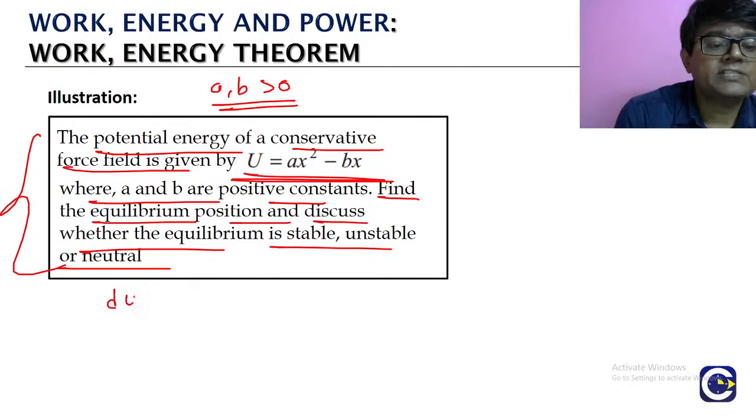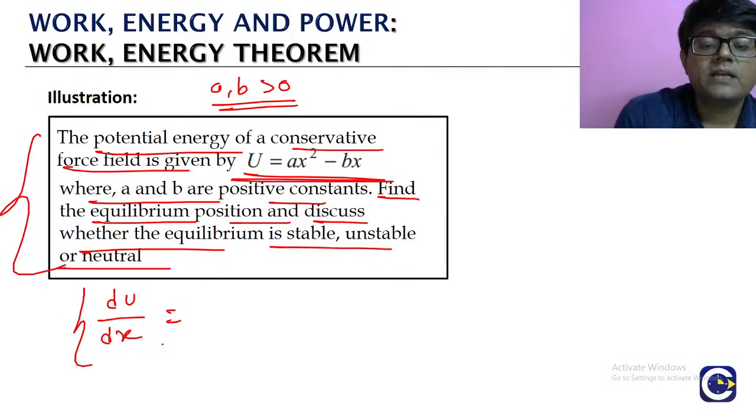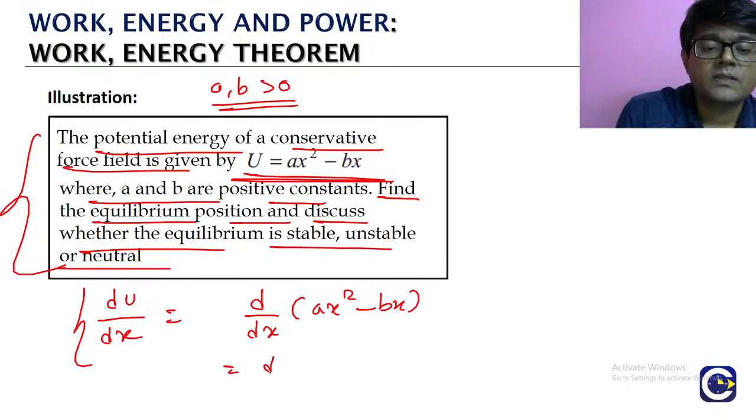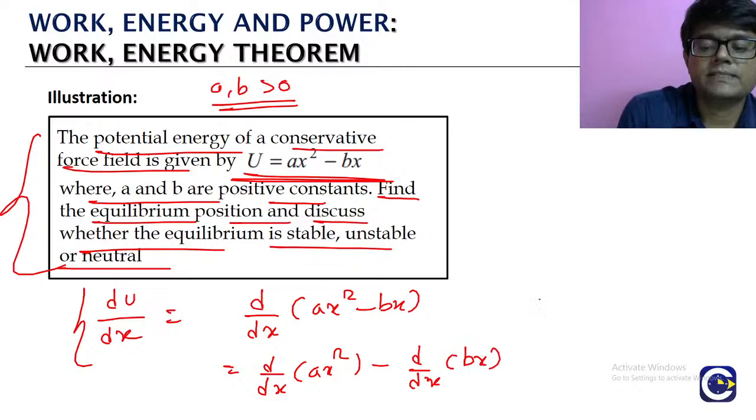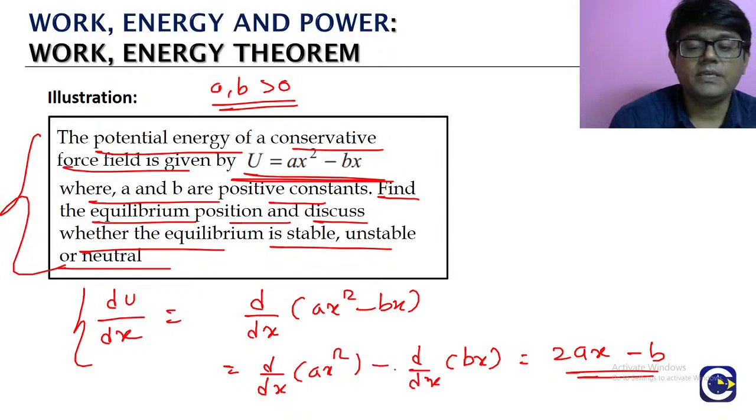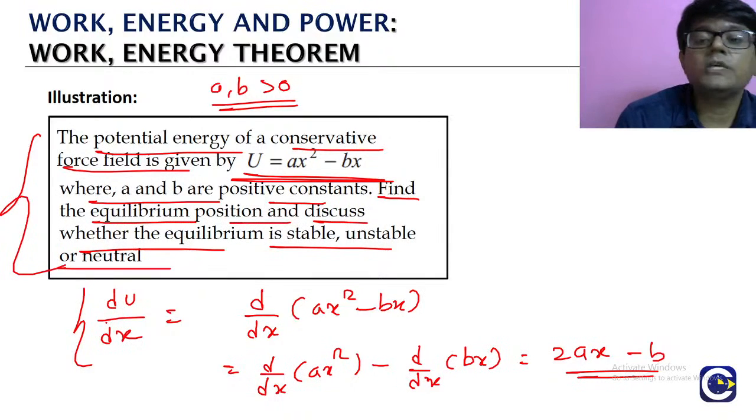Remember, first, this function is in terms of the position x. So we'll take a derivative with respect to x. Derivative of ax square minus bx is the derivative of ax square minus the derivative of bx. The derivative of ax square is 2ax. The derivative of bx is b, and there is a minus. So this is dU by dx.